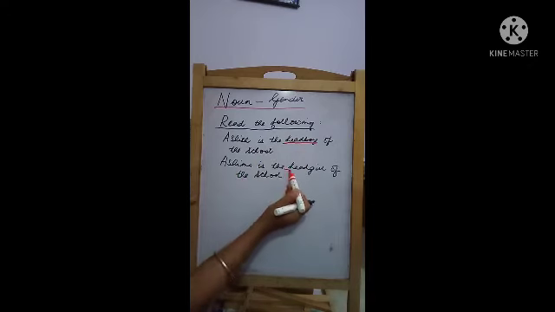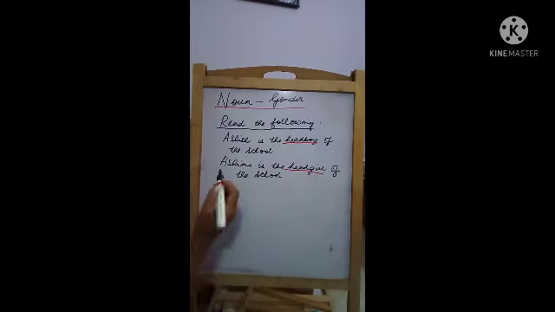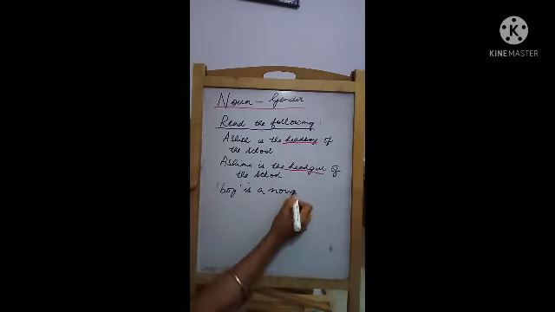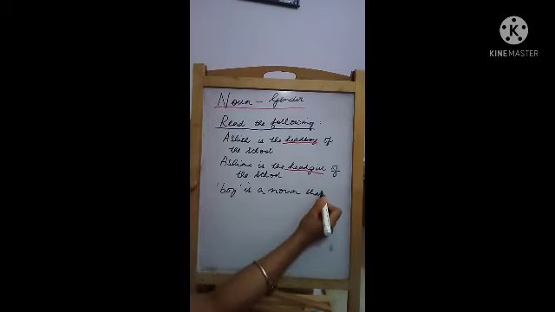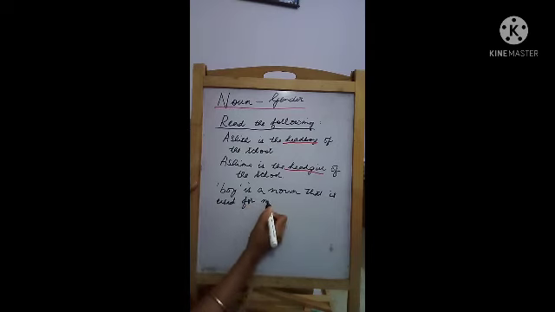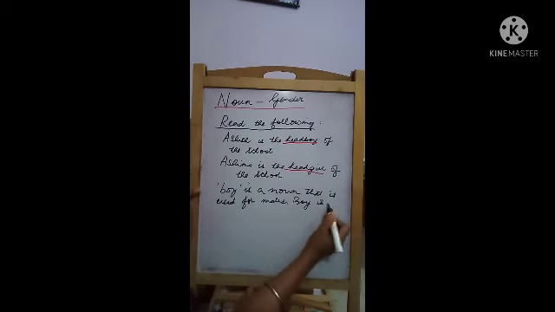Ashima is the head girl of the school. So here we are using boy as a noun. Boy is a noun that is used for males. Alright, and therefore boy is a masculine gender.